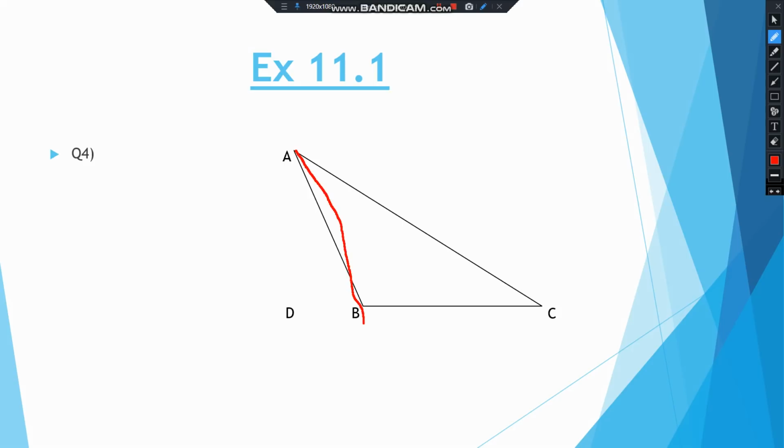No, because it's not 90°, it is more than 90°, right? So this is wrong, right? So what you can do is draw a perpendicular from A on BC outside the triangle, right? So here you can draw a perpendicular like this, right?